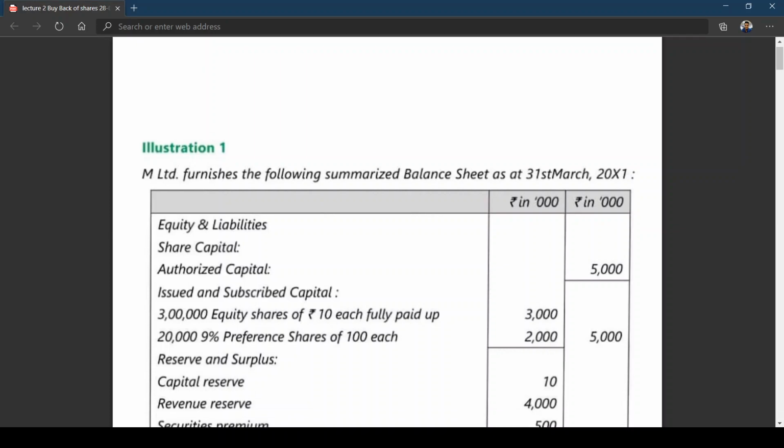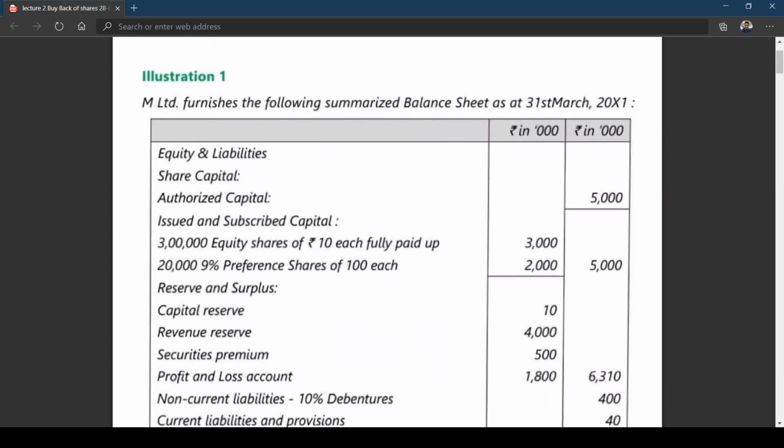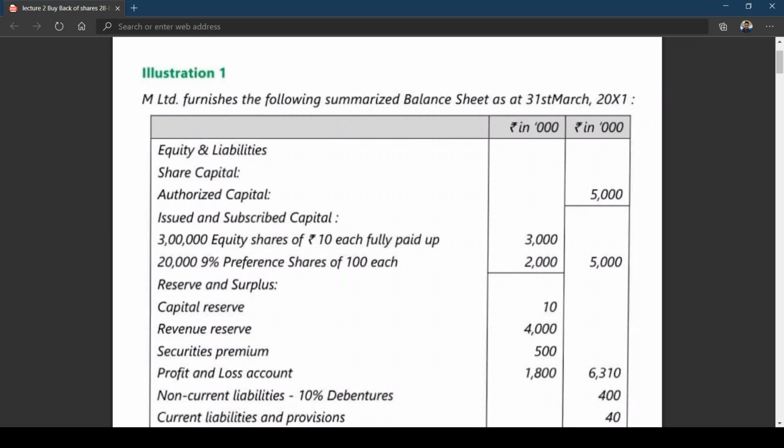Hi friends, in continuation of lecture 1 on buyback of shares, I hope you have gone through that and practiced. As I told you, this is a simple topic. You can score well without any difficulty. So, to begin with, a few illustrations are picked from the material.